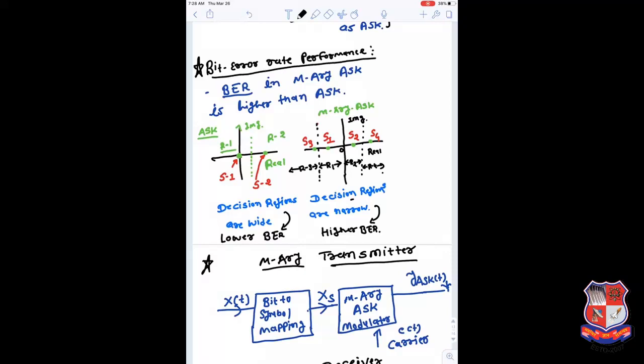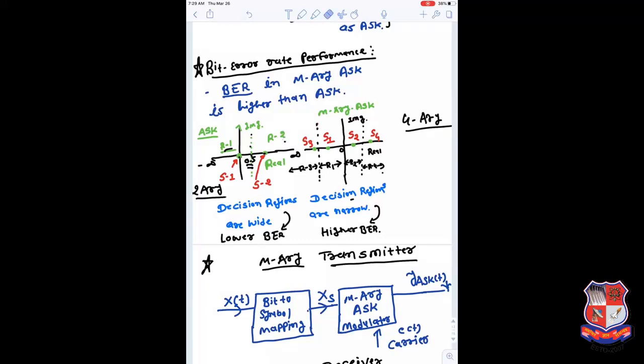Okay, now we have the bit error rate performance. So again we will move to the constellation diagram. In the constellation diagram, this is the 2-ASK case, and this is the 4-ASK case. In 2-ASK we have two constellation points, S1 and S2, which can be represented by 0 and 1, and there is a threshold in between. So there are only two regions, region 1 and region 2. If this point is 0.5, then minus infinity to 0.5 is region number 1, and everything from 0.5 to plus infinity is region number 2.